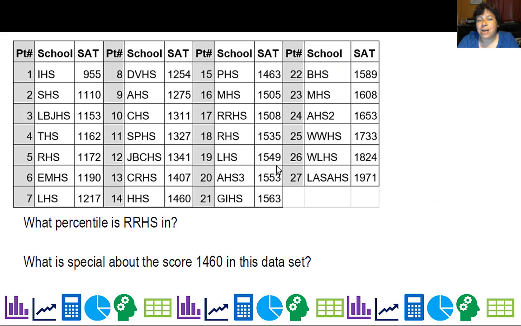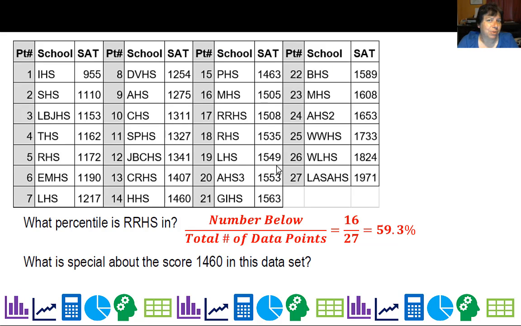What percentile is Round Rock High School in? And again, they'll be better with all the high schools in it. Well, there are 16 high schools below it out of 27, so 59.3%, and they would be in the 59th percentile. What is special about the score 1460? Well, if you look at the data, this is 0.14 out of 27. It is the halfway point, so it is the median.